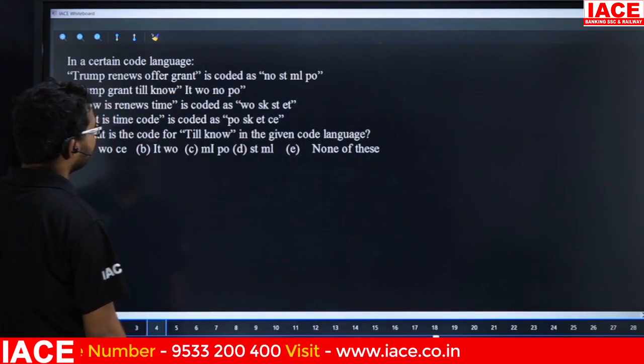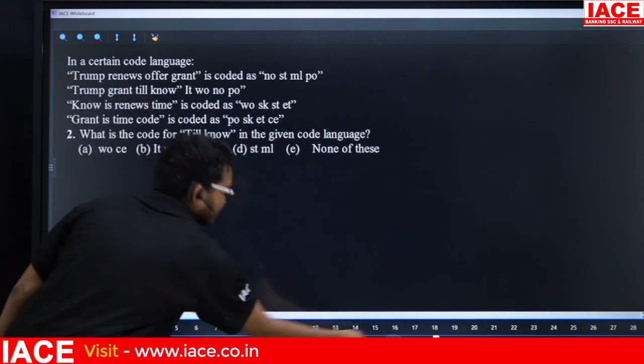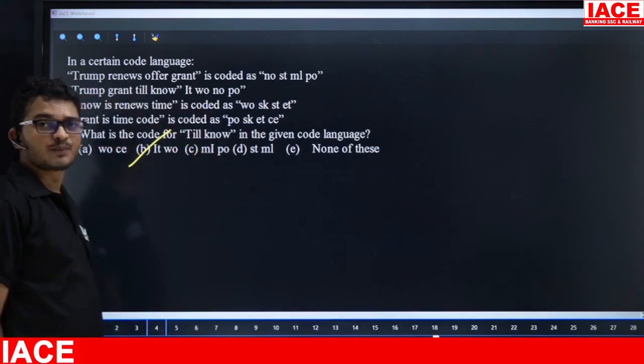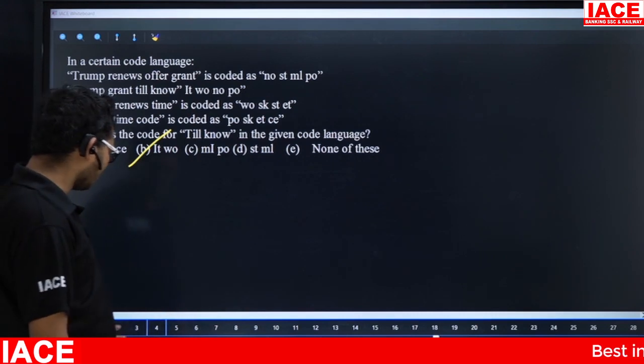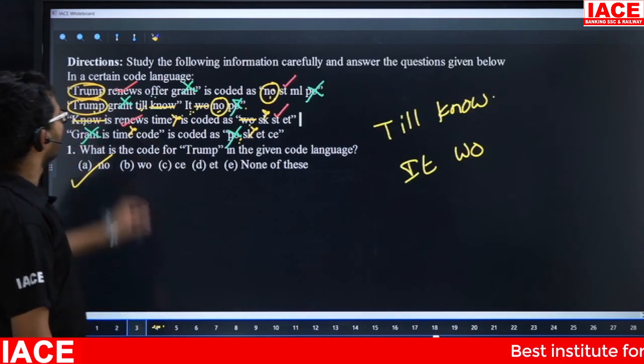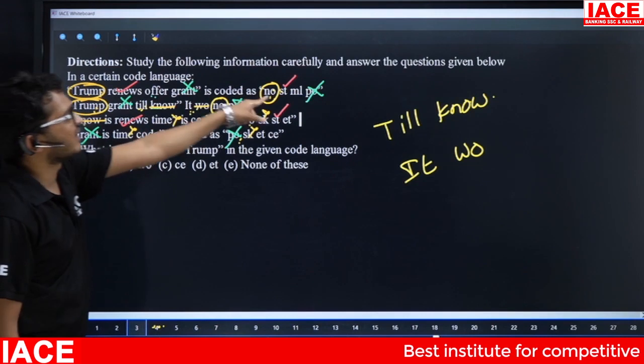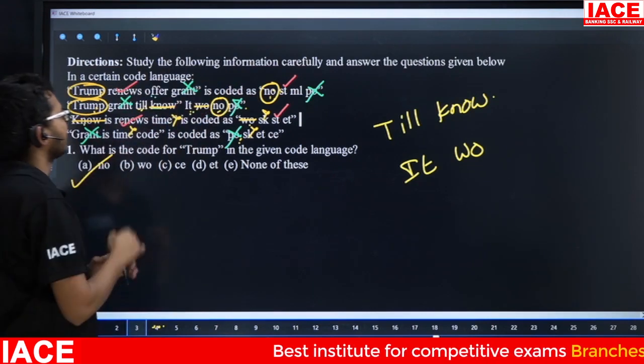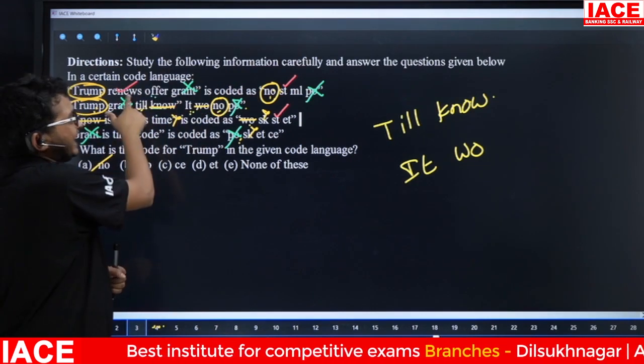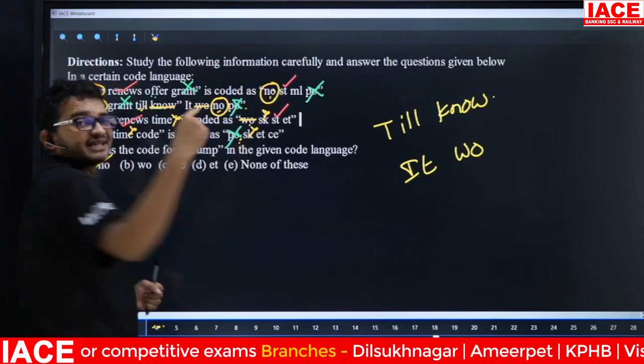Friends, here IT WO. Then question number 2, answer is what? Here option B. That means friends, simply remember. See here, what is the code for Trump? Answer is NO. Here circle means circle. Suppose what is the code for renews? Tick mark. Here also tick mark is the answer.